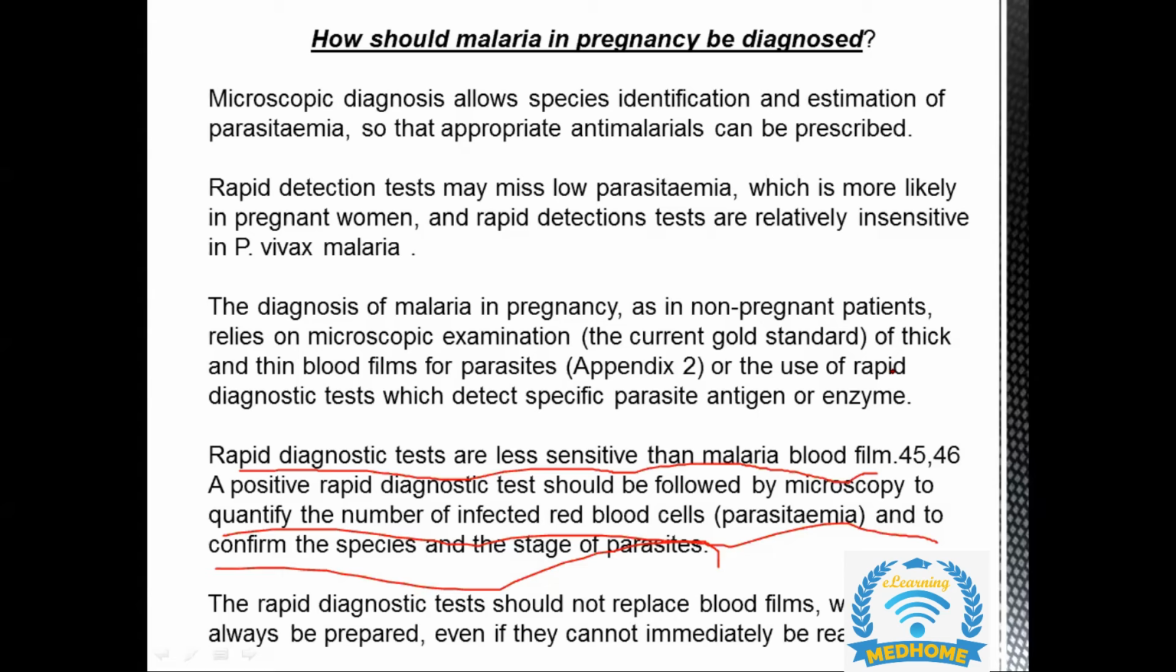then we are going to do the rapid diagnostic test to confirm the number of the infected red blood cells, that is parasitemia, which will tell us whether it is complicated or uncomplicated malaria. And also it will tell us the species and the stage of the parasites. It is very important for us to know, because the management and the treatment are different for complicated and uncomplicated malaria.